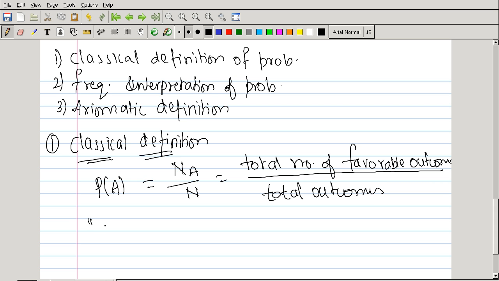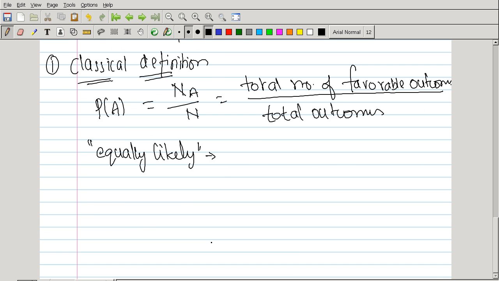The key word in this definition is equally likely. Please remember this one. Okay, I repeat the definition again. The probability of an event equals the ratio of its favorable outcomes to the total number of outcomes, provided that all outcomes are equally likely. Now, this seems a pretty good definition, but still it has got its own critics. The critics are as follows.